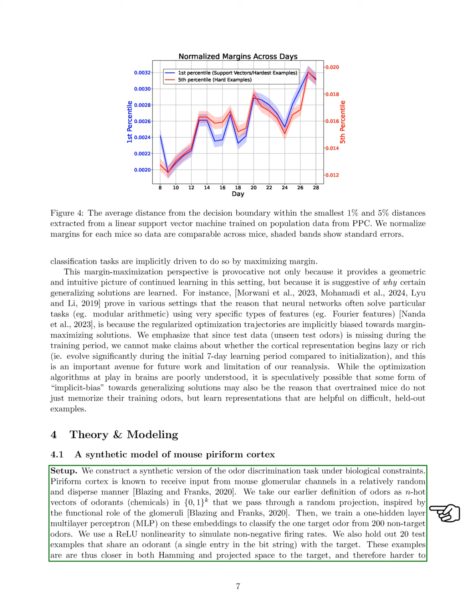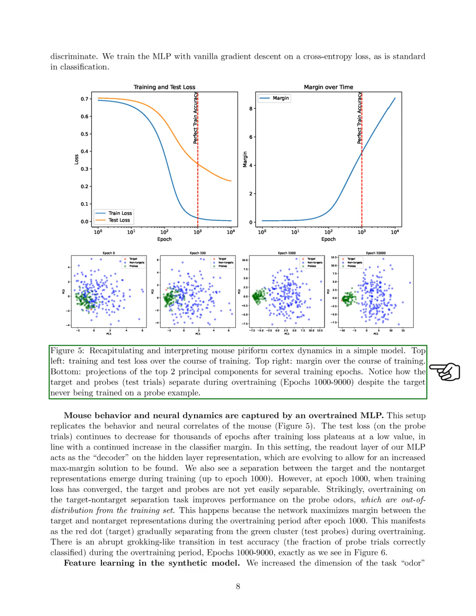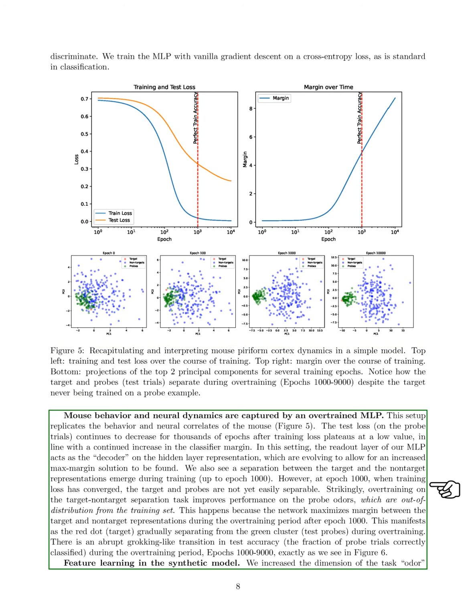To simulate realistic firing rates, we use a ReLU activation function. We also set aside 20 test examples that share one chemical with the target, making them more challenging to distinguish. We train the MLP using standard gradient descent on a cross-entropy loss function. The behavior of the mice and the neural activity are modeled by an overtrained MLP, which mimics the mouse's responses.